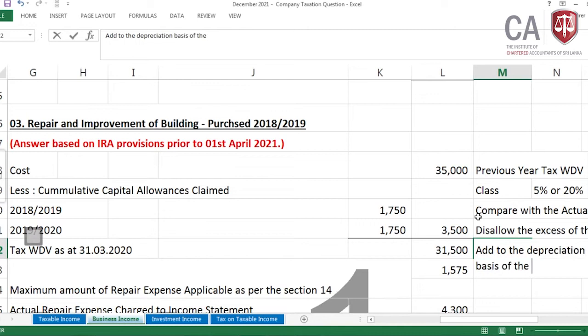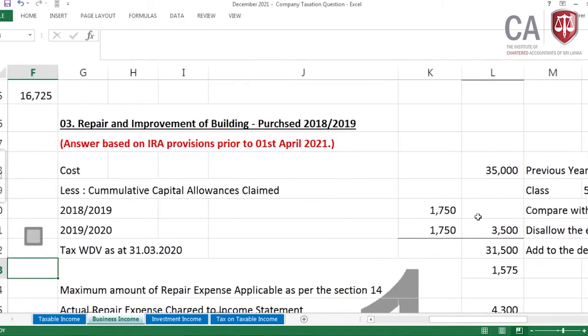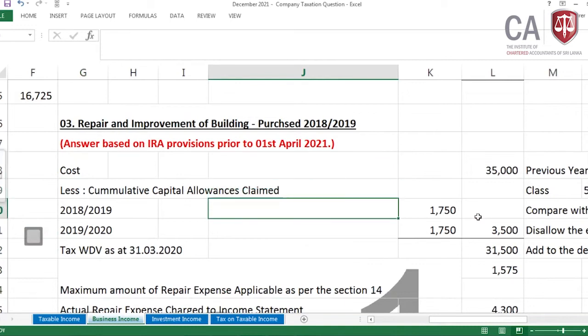of the depreciable asset. Okay, now this is a treatment. What we have done. Clear? This is just a simple explanation on section 14. Then under that, for this adjustment prior to 1st April 2021, we need to take the prior year tax written down value.